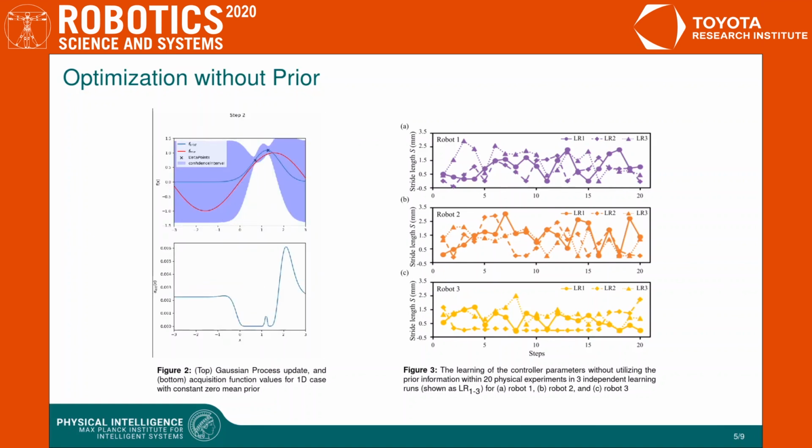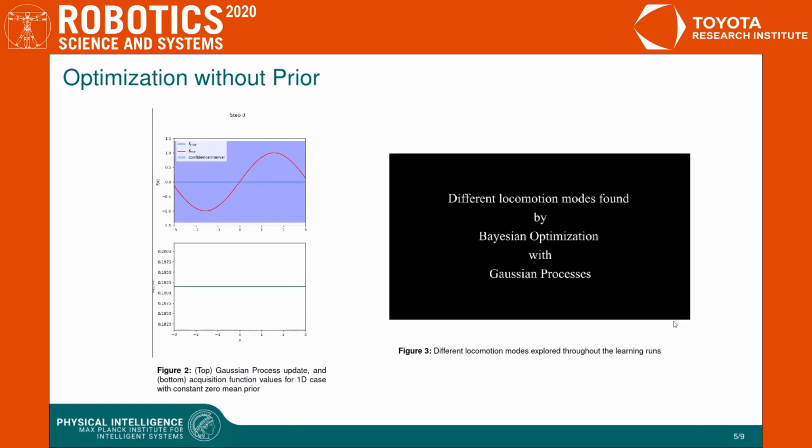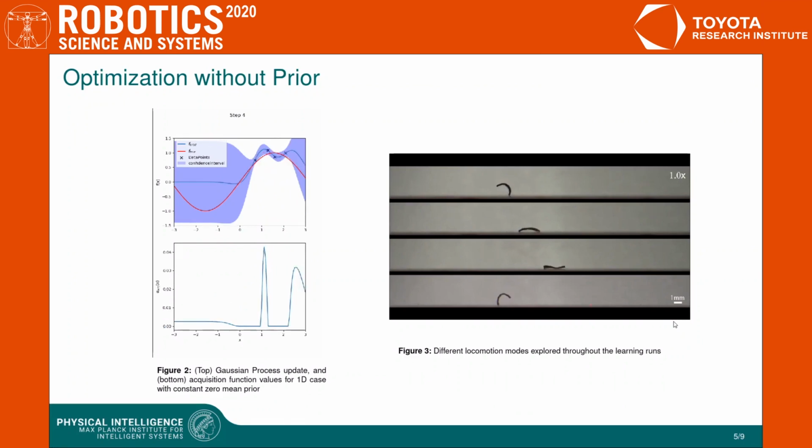To find the optimum parameter sets, we run this method on all 3 robots for 3 independent learning runs limited to 20 experiments for data efficiency. On the right figure, you can see the experimental results throughout these learning runs. As the method tries finding the optimum parameter set, which is its main objective, it explored the search space and observed different locomotion modes as well.